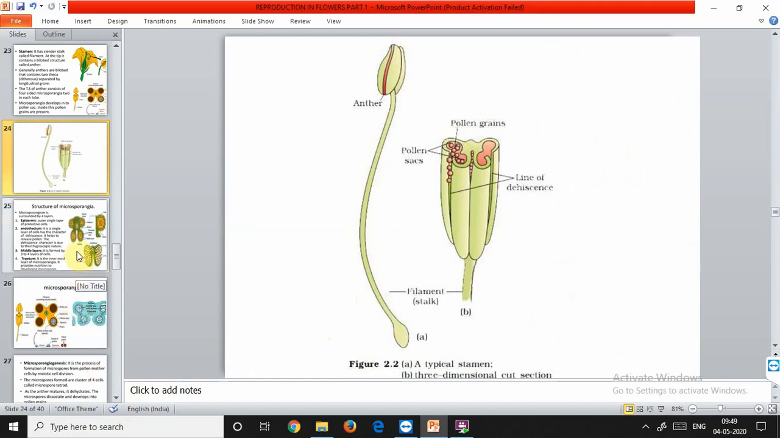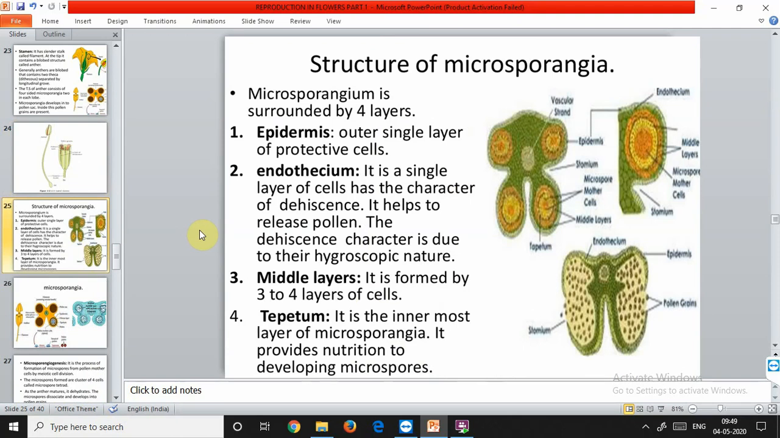Now what is the structure of a microsporangium? The young anther, while it is still in the flower bud, in the TS or transverse section, reveals the outermost epidermis. This is the epidermis, the outermost layer. It is very thin and a single layer, and it is basically for protective purposes. The outermost wall layer lying just below the epidermis is called the endothecium.